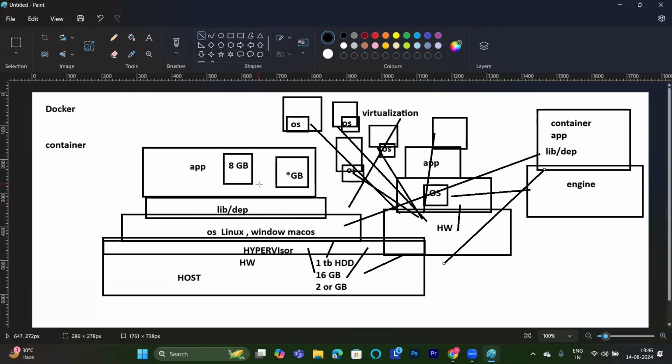Another thing here. As I said, we need to understand virtualization here. Virtualization means the hypervisor came into the market. What did this hypervisor do? It provided virtualization at the hardware level. Why does it virtualize hardware? Because we were wasting our hardware resources. We should utilize 100% of our hardware resources. To utilize 100% of the hardware resources, we need a hypervisor.